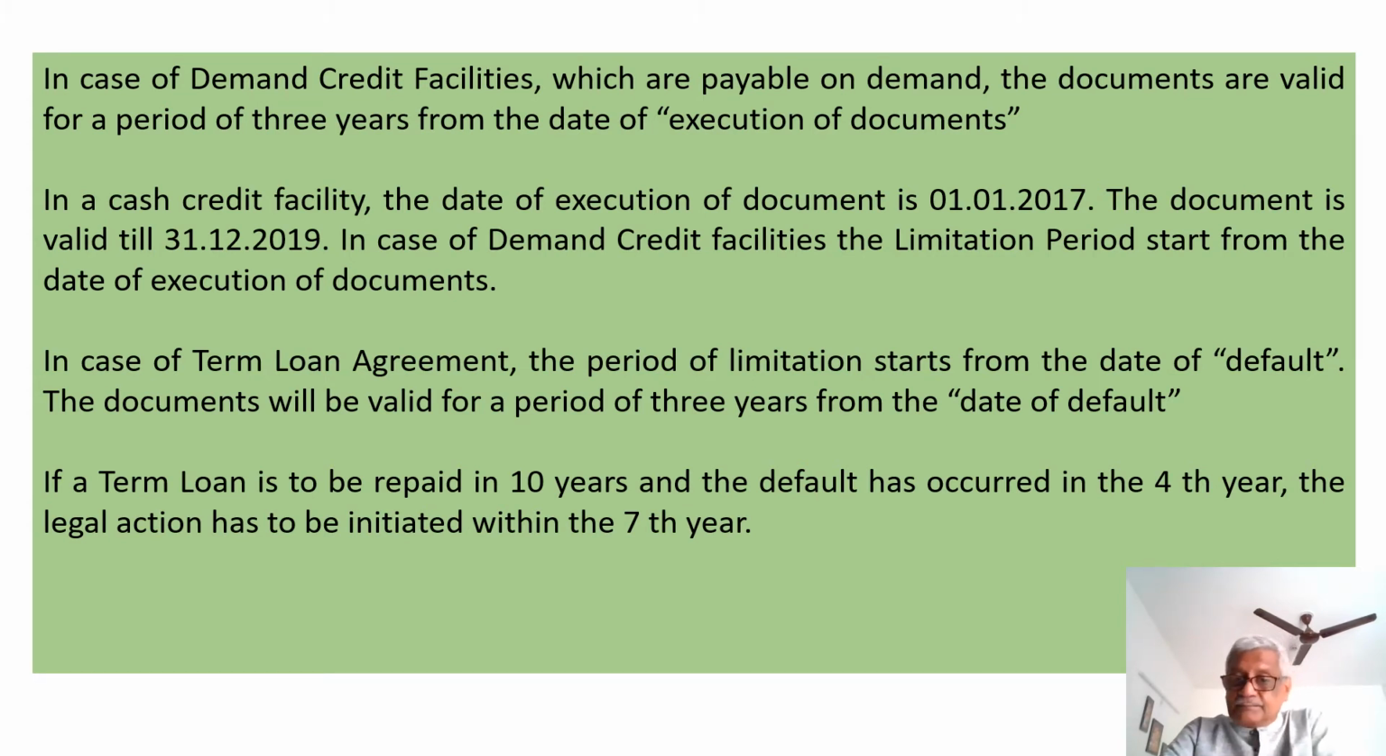In case of a demand credit facility, the limitation period starts from the date of execution of the document, whereas in case of a term loan agreement, the period of limitation starts from the date of default. The documents will be valid for a period of 3 years from the date of default. Say, for example, if a term loan is to be repaid in 10 years and the default has occurred in the 4th year, the legal action needs to be initiated within the 7th year. That is, the default has happened in the 4th year, then 5, 6, 7. That is a 3-year period.